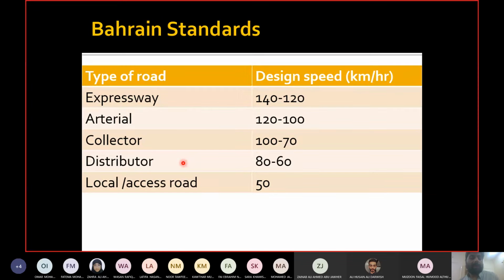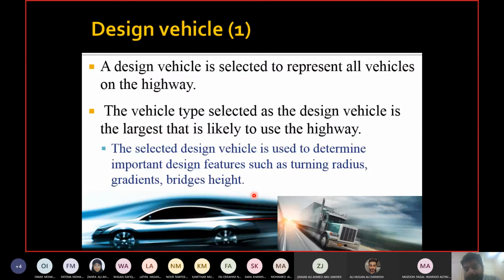One student asked me that I said distributors are collectors in the last lecture, but they are mentioned here differently. So they basically mean this one, the first one, is major collector, and the distributor is minor collector. Then we have local or access roads. Their speed is up to 50 kilometers per hour. Then design vehicle.